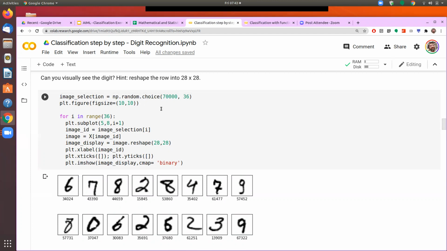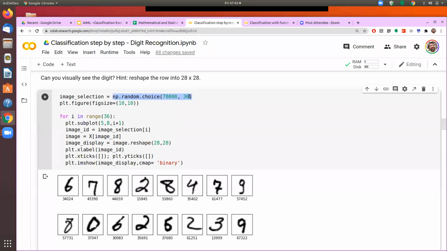So what I am doing is that out of the 70,000 records, I am saying give me 36 random numbers. When I say np.random.choice, I give the total range from where the number should be picked, and how many numbers should be picked.